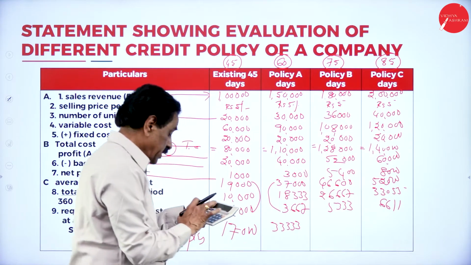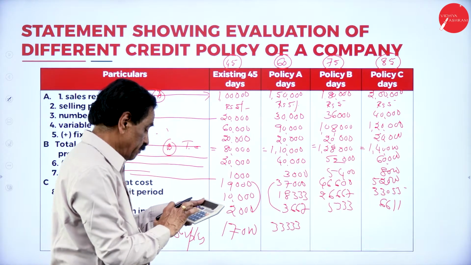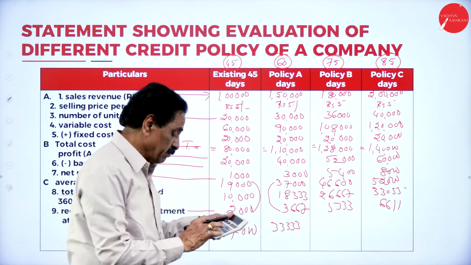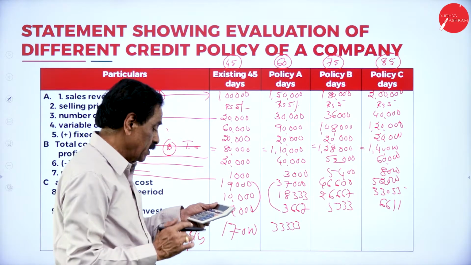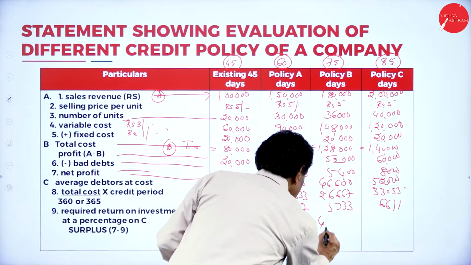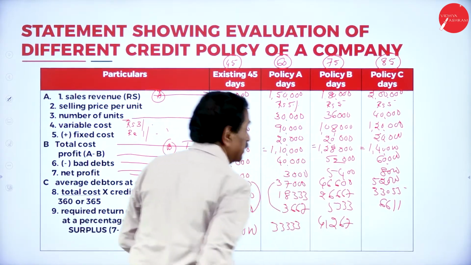Then 46,600 minus 5,333, 41,267, there is a surplus.